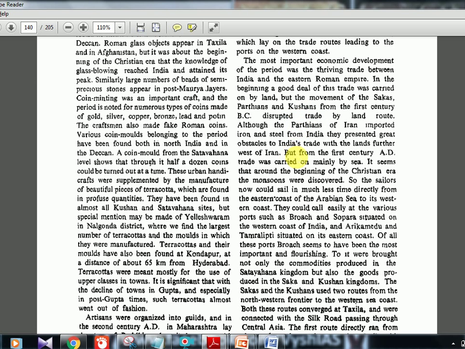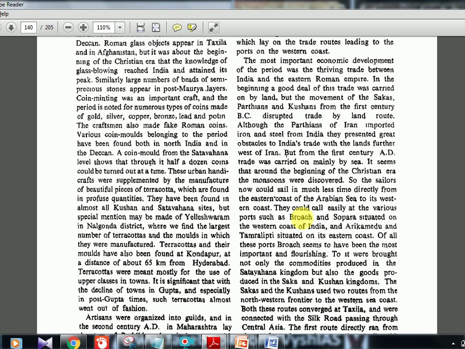But by the 1st century AD, you know what will happen? The monsoon will be discovered. When the monsoon is discovered, the sea route is discovered. The sea route being discovered means ships can come in according to the season, enter India and do the trade. Okay, so that is what is explained here. Time is saved and all. They could call easily at the various ports.